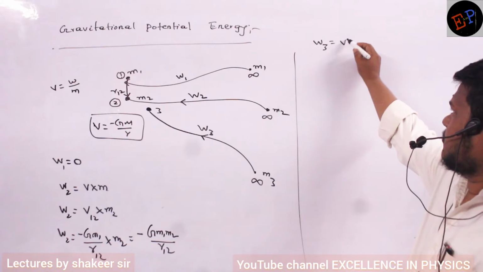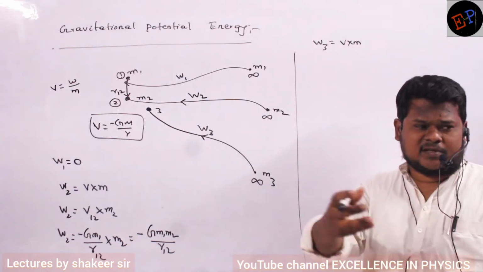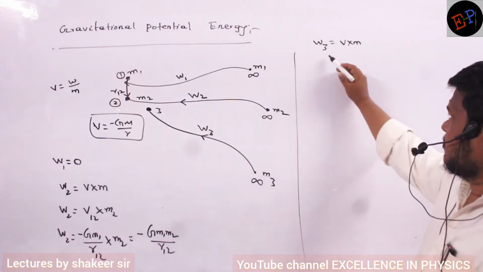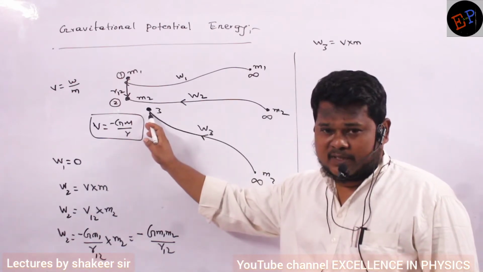Work done is nothing but V into M only. So let us proceed according to the basic definition. Proceed according to the definition, we don't want wild guess answers. So W is equal to V into M. V means what? Potential at this point.